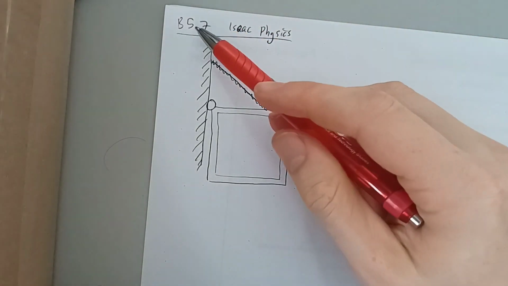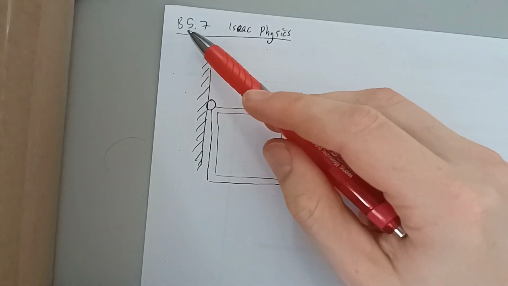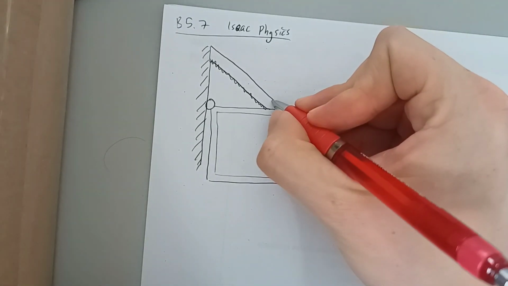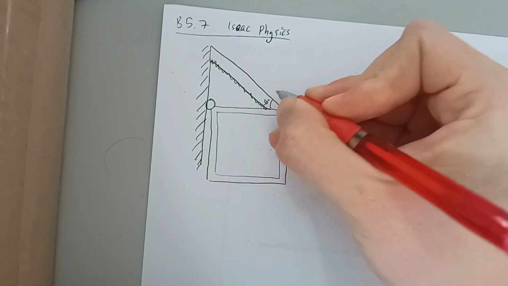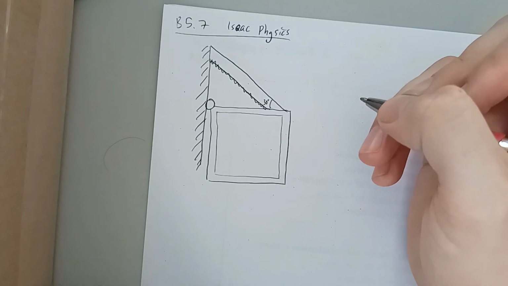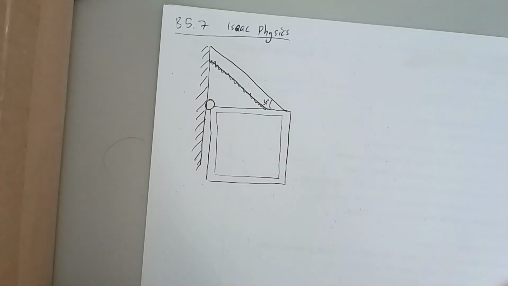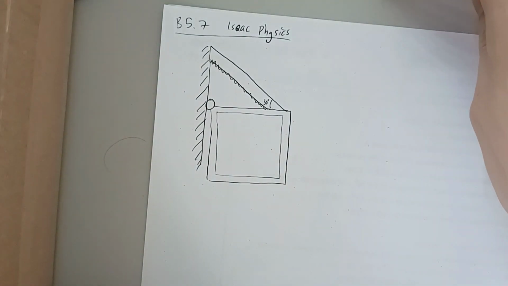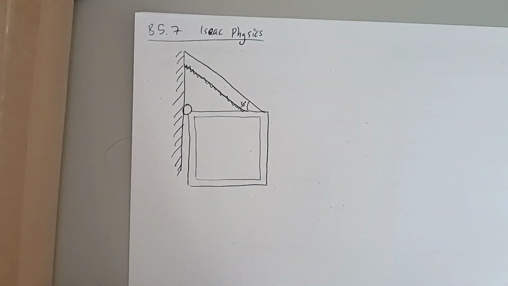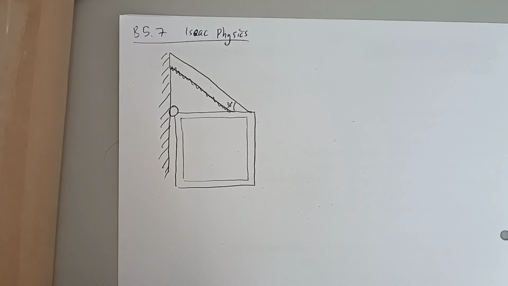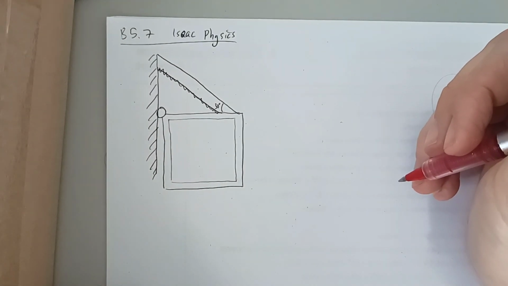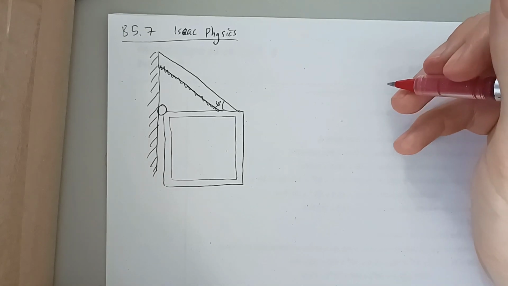Here I'm going to go through Isaac Physics question B5.7. I've sketched out the diagram that we're given in the question. They tell us this angle is 30 degrees. I'm going to read through the question, and the first thing I'm going to be doing is annotating the diagram with all the information that I'm provided, and then I'm going to be identifying all the values that I have, what equations I might use, come up with a plan, and then solve it.